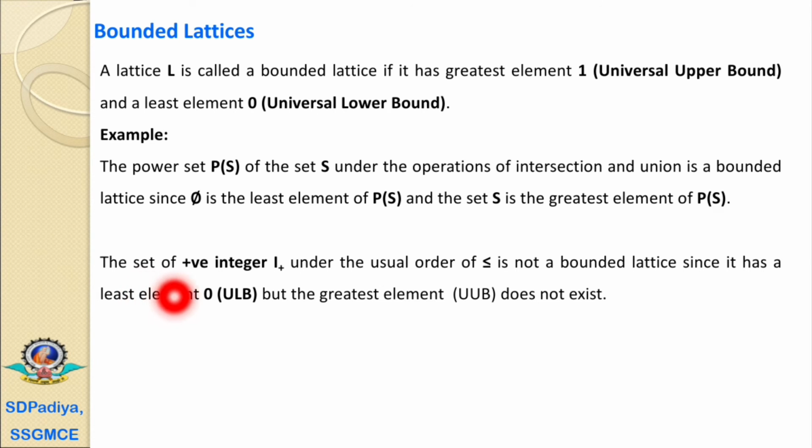We'll discuss that the set of positive integers under the usual partial order relation is not a bounded lattice, since it has a least element but no greatest element. The set of integers we can consider is 1, 2, 3, 4, 5, 6 up to infinity. Therefore, the value 1 is the universal lower bound, but the greatest element, that is the universal upper bound, does not exist because it is infinity. Therefore, the set of positive integers is not a bounded lattice.